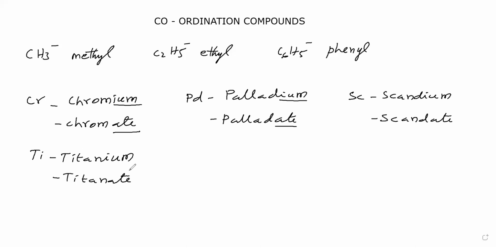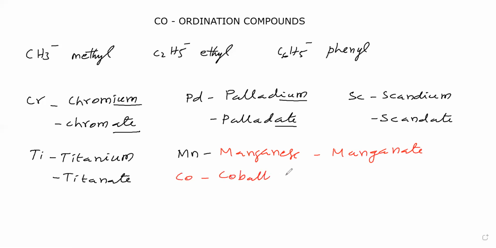We will take some other metals. Mn, the name is manganese. This we have to say as manganate. Next, cobalt, Co. This cobalt name we have to say as cobaltate. Next, nickel, we say nickelate.